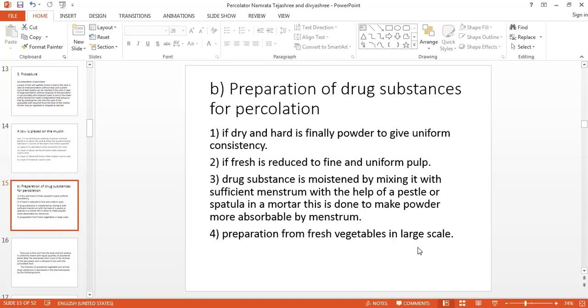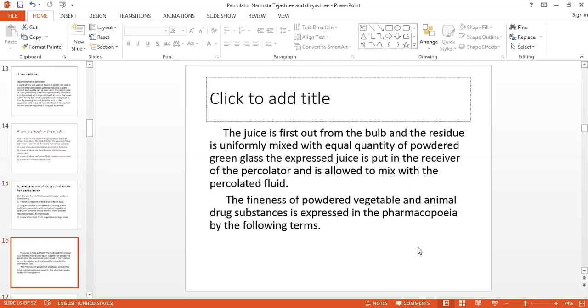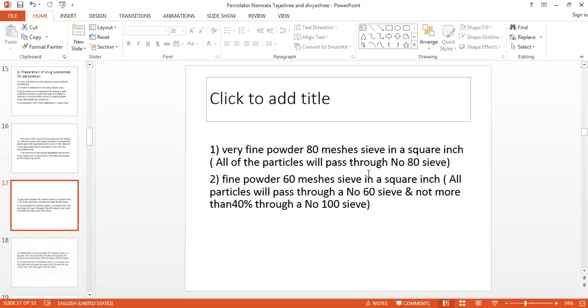For preparation from fresh vegetables on a large scale, we have to express the juice from the bulb. Then an equal quantity of glass also we have to introduce in the percolator. This is the fine mesh powder 80. This is the number of layers which we are arranging in the percolator.